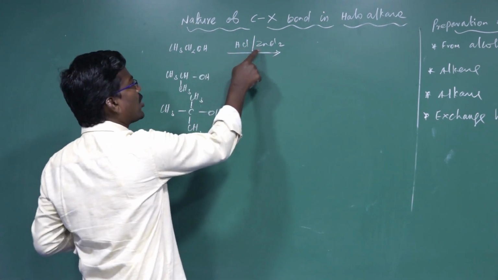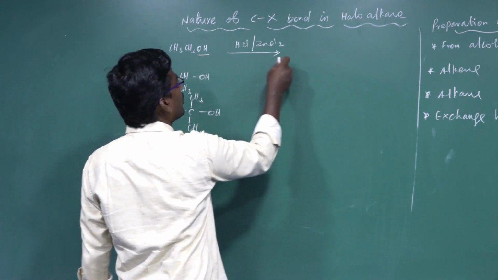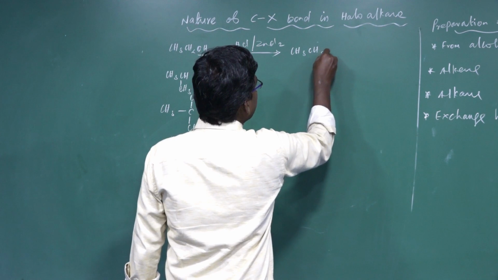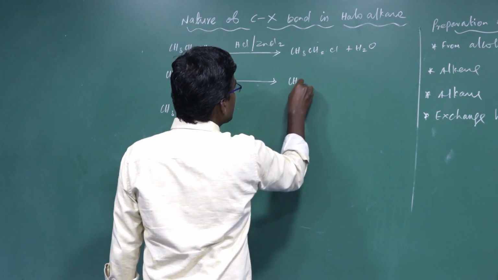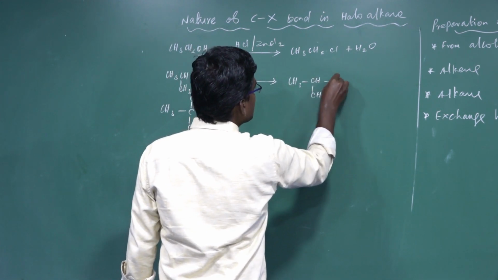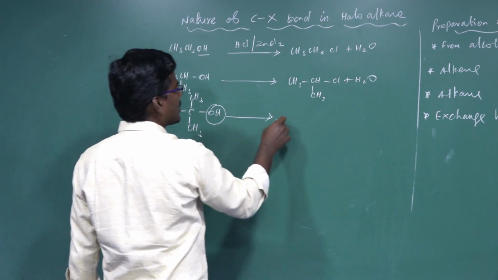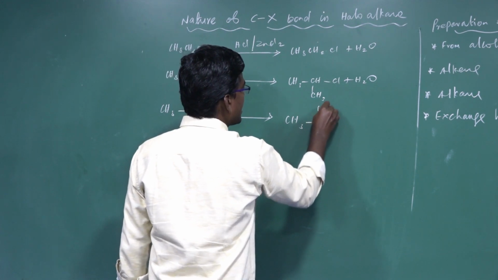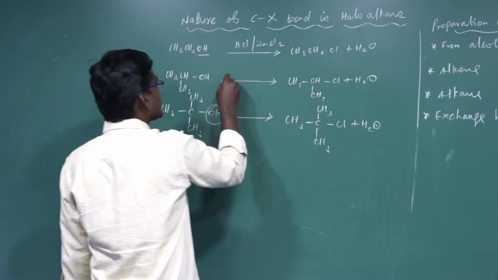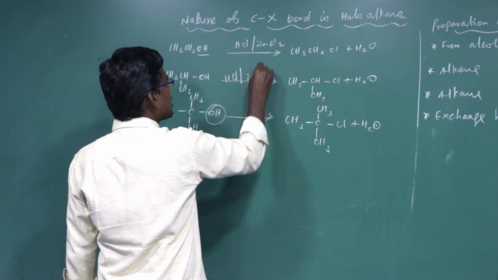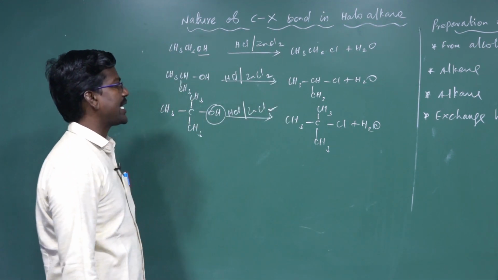Okay. With hydrochloric acid and anhydrous zinc chloride, the OH group is replaced by Cl: CH3CH2Cl plus H2O removed. Then the OH group replaced, giving CH3Cl plus H2O. In tertiary butyl alcohol, the OH group is replaced by Cl, giving (CH3)3C-Cl plus H2O. Here also it is HCl and anhydrous zinc chloride.